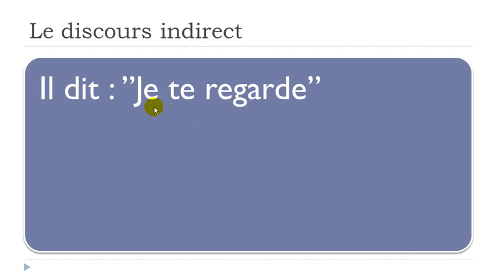If you remember, we saw these pronouns before, so I am looking or watching you. In French we put these pronouns before the verb. And it's interesting because in that sentence, of course, you can notice that we will have to modify this first je, pronom personnel, and then probably we'll have to modify this te as well. Because I look at you, this you must be changed, of course, if we switch it to the indirect discours. Okay, so let's see now.